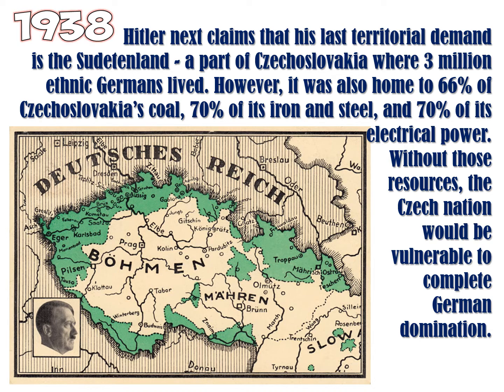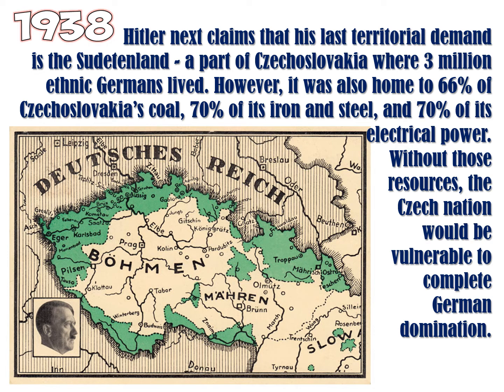He got Austria because they're technically ethnic Germans also, if you look at their DNA. Now he wants this part of Czechoslovakia, the Sudetenland, because there are a lot of ethnic Germans that lived there, if you look at the Holy Roman Empire, where the Franks were, all that stuff. Now, interesting thing, he justified it by saying that's where a lot of ethnic Germans lived, but really it's where 66% of Czechoslovakia's coal was, 70% of its iron and steel, 70% of its electrical power. So if Hitler owns the part of Czechoslovakia where they have most of their economic income, then his country is going to do a lot better and he gets to reap the benefit of those resources, right?